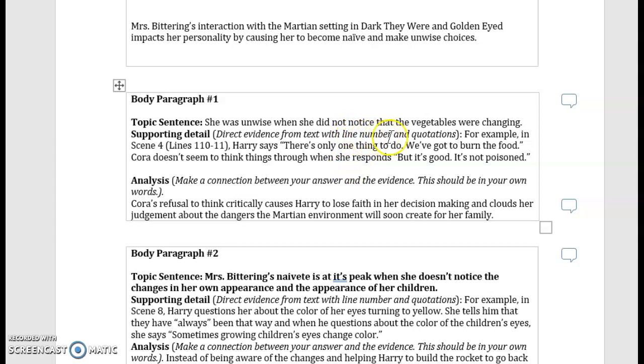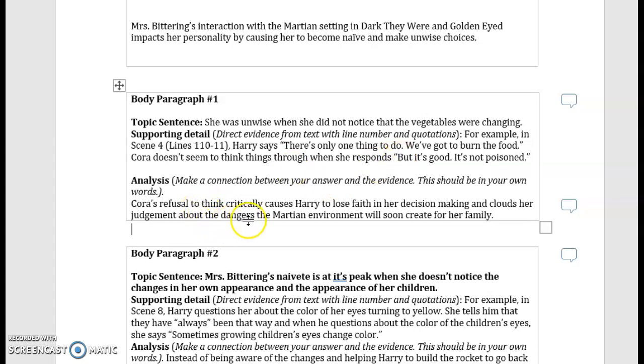So again, she made unwise choices when she didn't know that the vegetables were changing. She said, "But it's good, it's not poison." Now I need to make a connection between my answer and this text evidence. Meaning I just basically need to talk about what is the outcome of her not realizing that the food was poison. Why is this important for us to know that she didn't notice the vegetables were changing? Why is it important for us to understand how this is unwise?